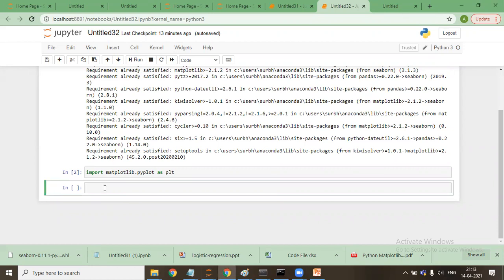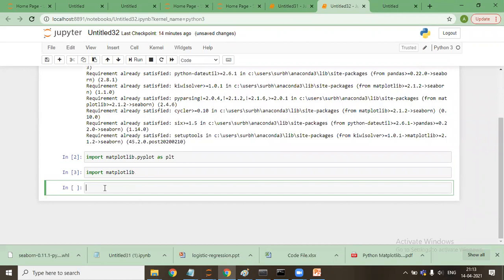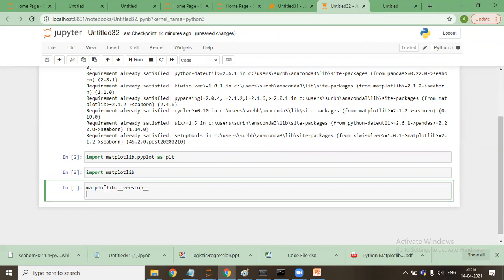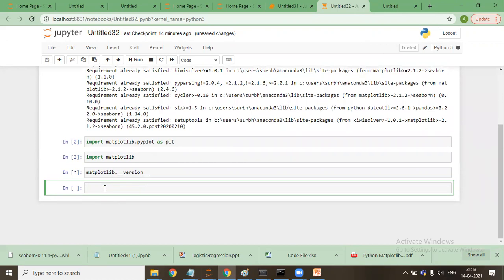Now I'll say import matplotlib. There is a command which tells the version of matplotlib we are using.